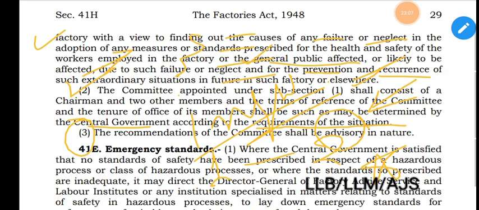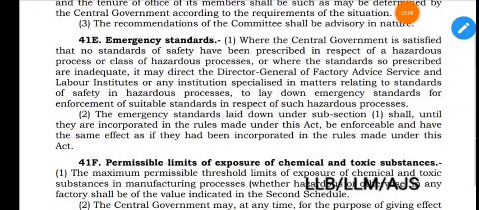Then comes section 41E, emergency standards. Section 41E subsection 1 provides that where the central government is satisfied that no standards of safety have been prescribed, central government now here, not state government. Again, we should not confuse it.